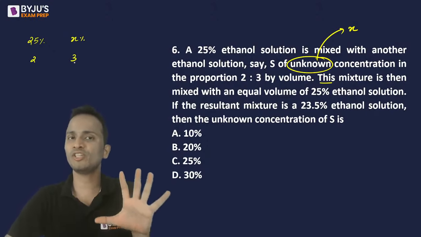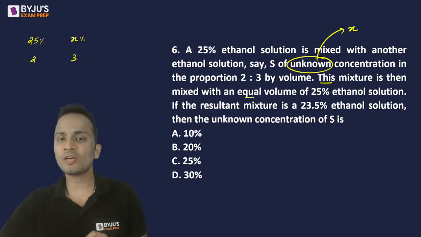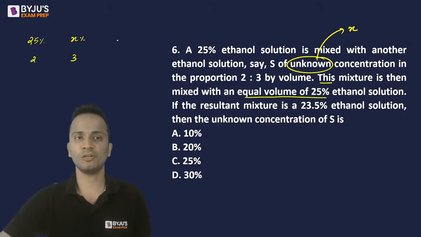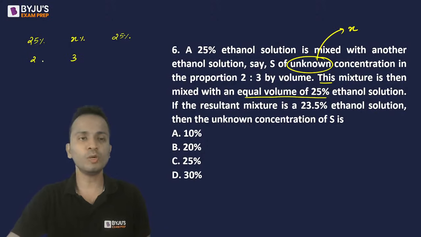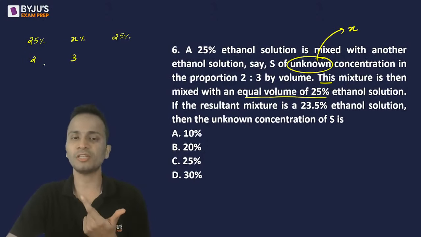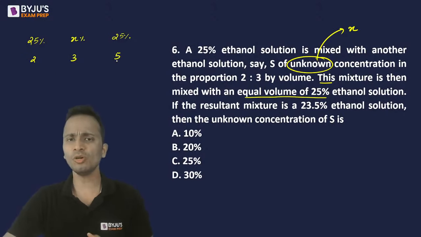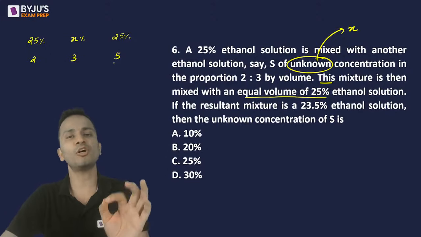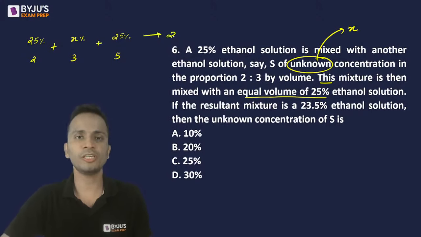That means the mixture obtained is of 5 liters. This mixture is then mixed with an equal volume of 25 percentage ethanol. So another 25 percentage of ethanol solution is added, whose quantity was equal to the quantity of the mixture that was obtained. The mixture's quantity was 5 liters. So we have added 25 percentage of 5 liters of ethanol solution. So now I can say that these three are mixed together and the resulting solution is 23.5 percentage ethanol solution.